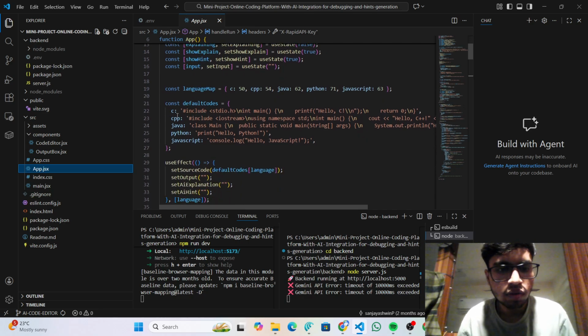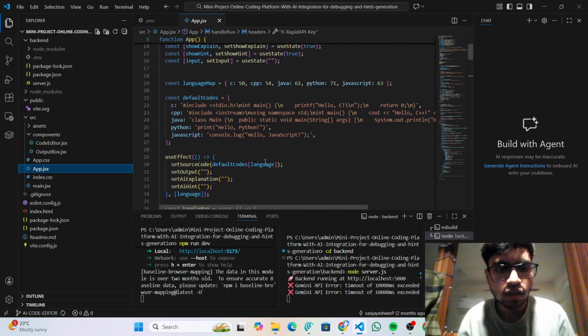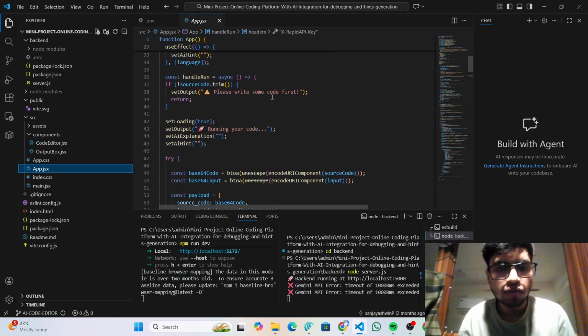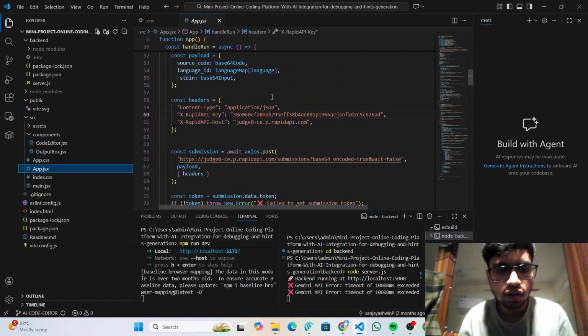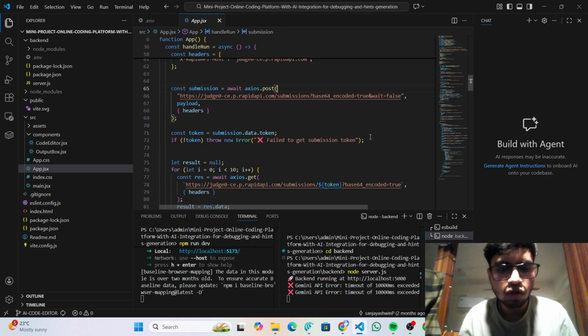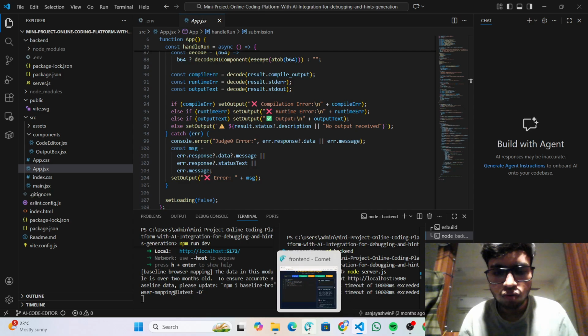And these were the inbuilt programs written over here. When we select a language, we implement it using useEffect. And for running that, we are just connecting the Judge0 API key, where we are connecting to run this environment. And we'll be moving to our output panel.